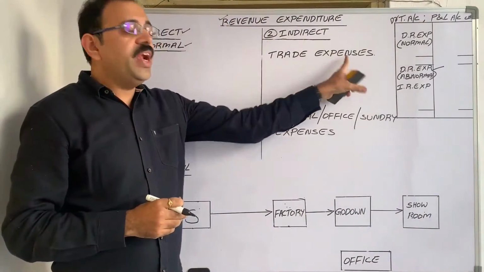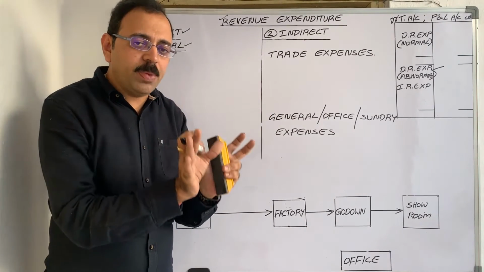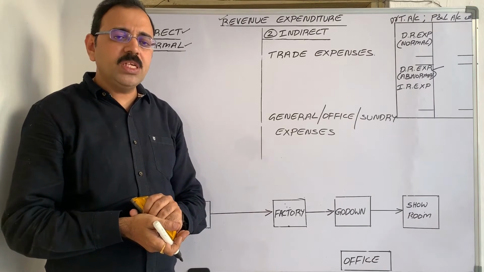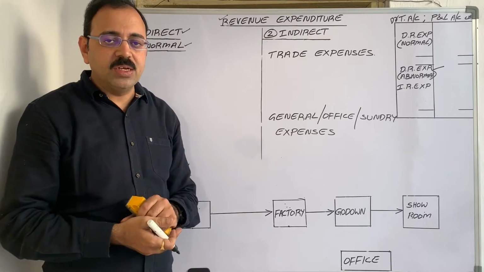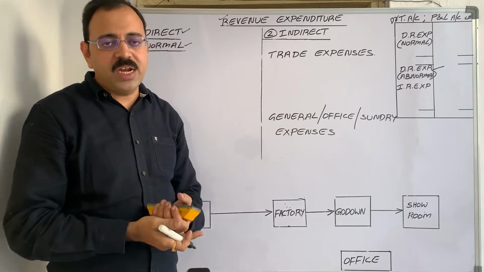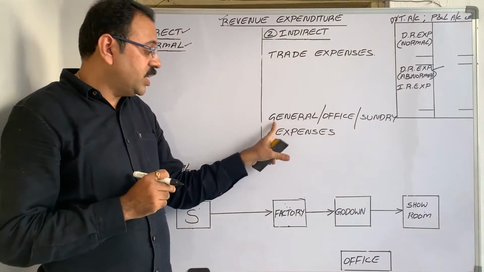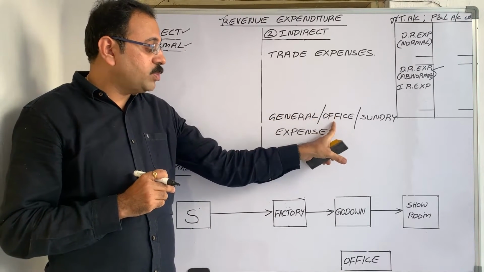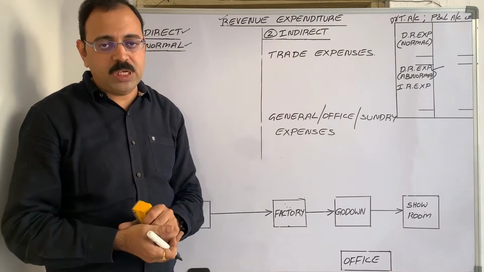Next one is trade expenses. In trial balance, only trade expenditure word is given. Trade expenses means what? Nothing but selling and buying related expenditure. Nothing but administration related expenditure. So trade expenditure is also known as general expenses or office expenses or sundry expenses or miscellaneous expenses.